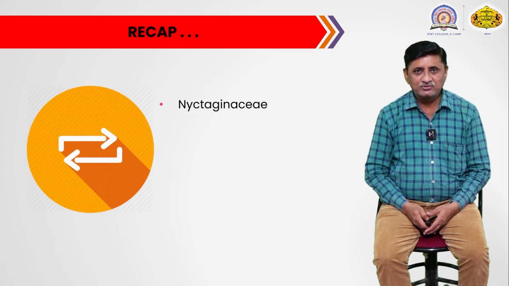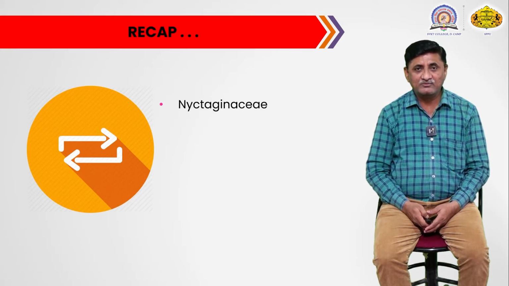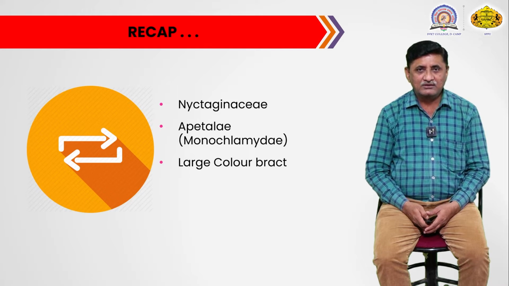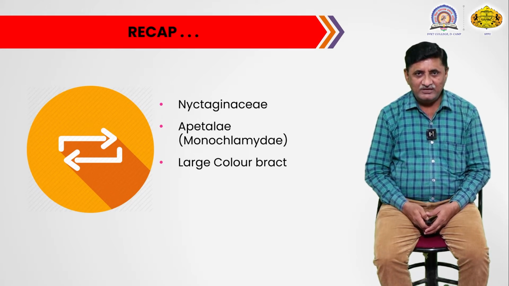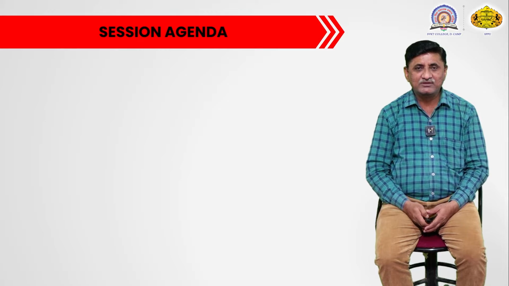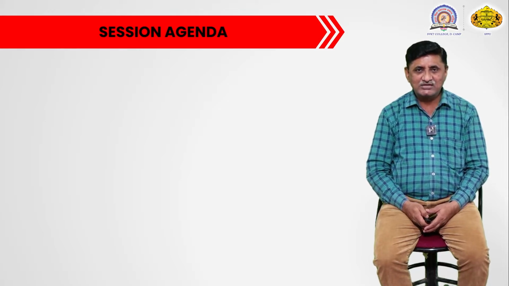In the last video, we studied one of the families of Monochlamydeae. The name of the family was Nyctaginaceae. Nyctaginaceae is an apetalous or monochlamydeous family, and its speciality is a large, colored, membranous or papery bract. Today's agenda is to study the next family as per our syllabus.